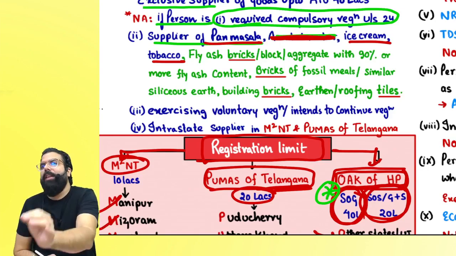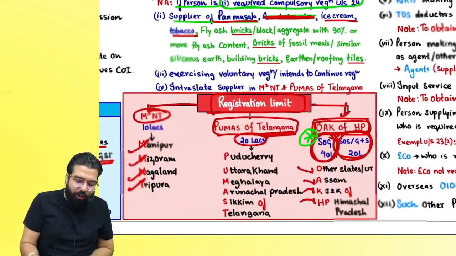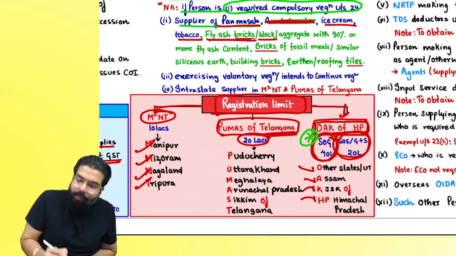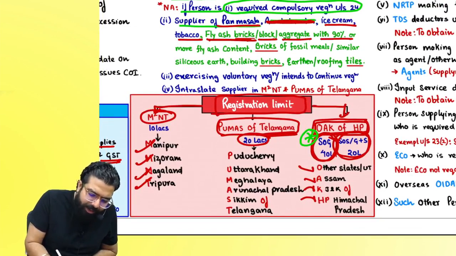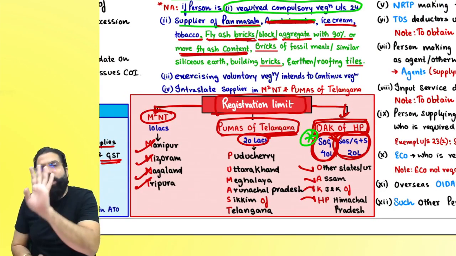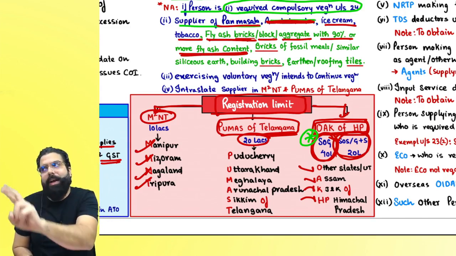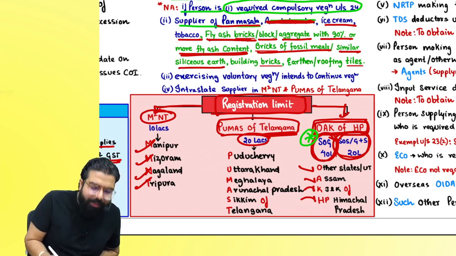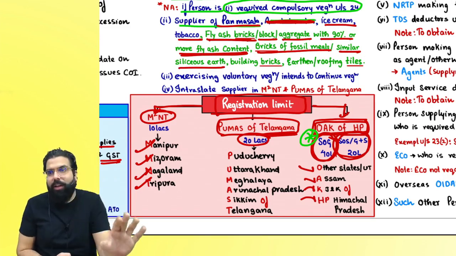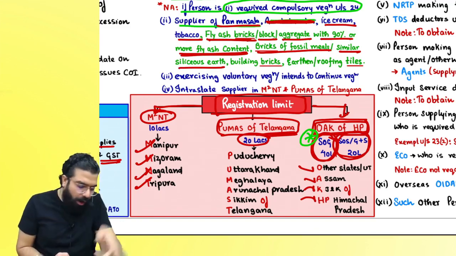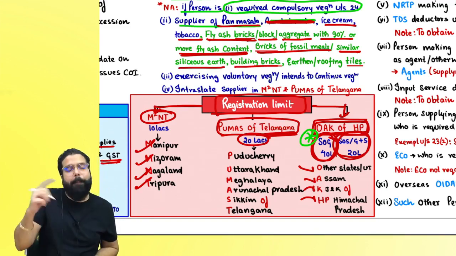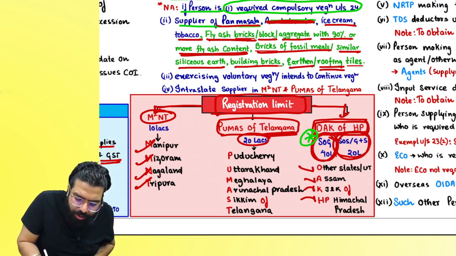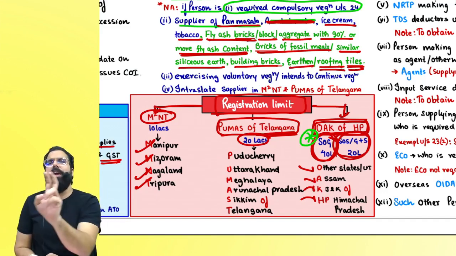Now, for the November 22 amendment, they have told that if you are a manufacturer of fly ash bricks or fly ash blocks or fly ash aggregate with 90% or more fly ash content, then for you also they will not give a 40 lakh limit. The limit will be 20 lakh. Or you are making bricks of fossil meal or similar siliceous earth, the 40 lakh limit is not there, it is 20 lakh. Or if you are a supplier of building bricks, then also 40 lakh is not there, it is 20 lakh. Or if you are supplying earthen or roofing tiles, then also the 40 lakh limit is not there, it is a 20 lakh limit.